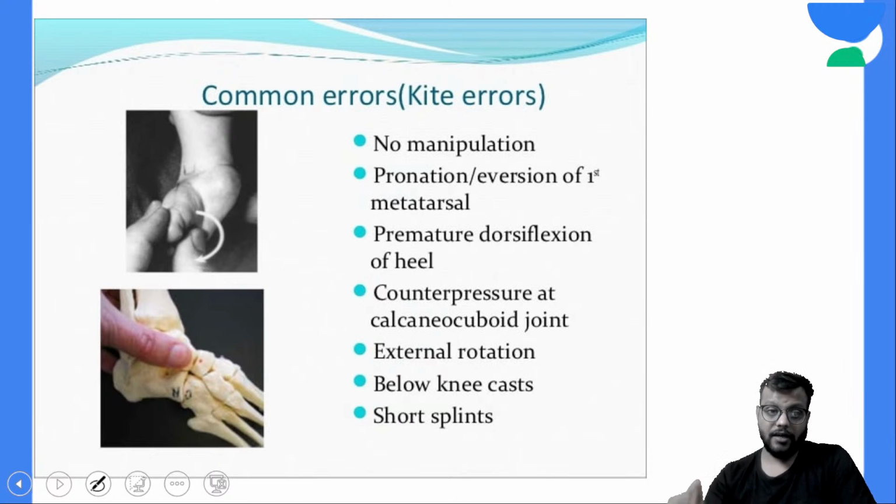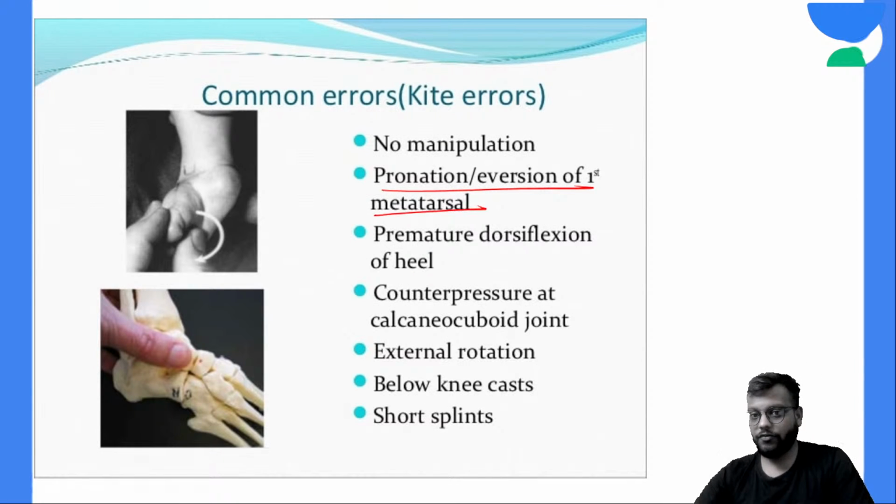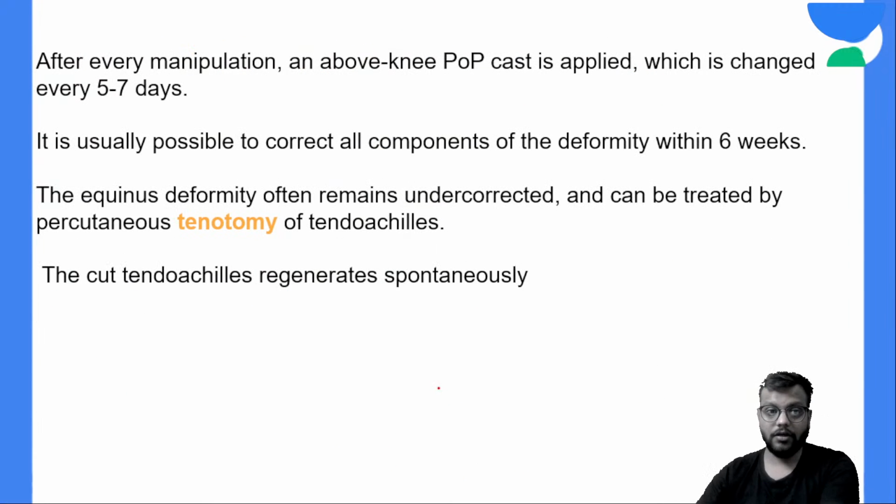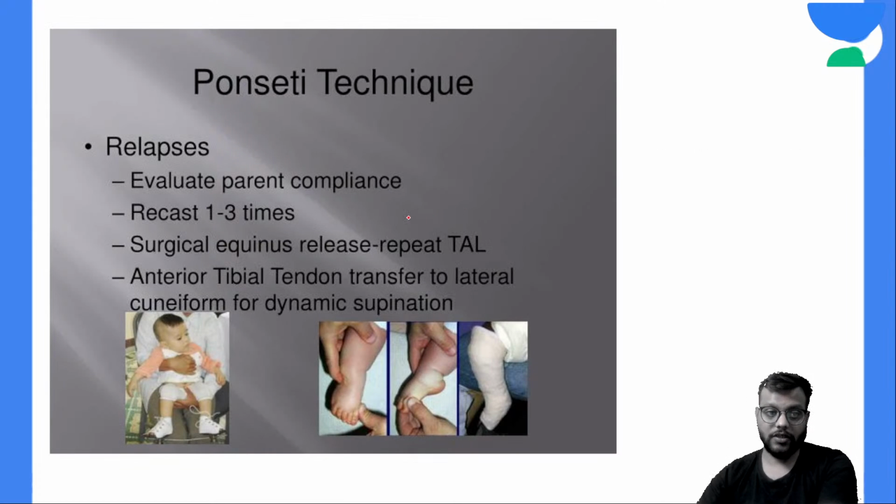So Kite's errors, what are the common errors? The common errors are pronation or eversion of the first metatarsal, premature dorsiflexion of the heel, and counter pressure on the calcaneocuboid joint, whereas it has to be on the head of the talus. Then 5 to 7 days. Tenotomy we have already discussed. The Ponseti technique we have discussed.